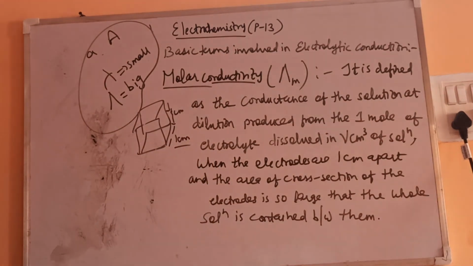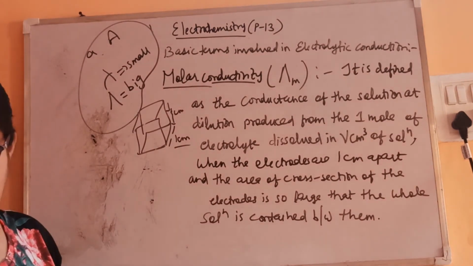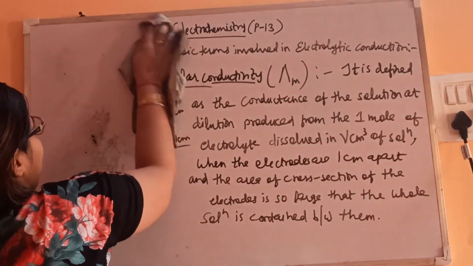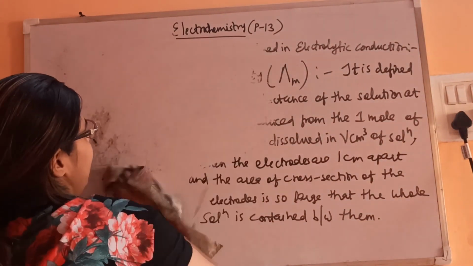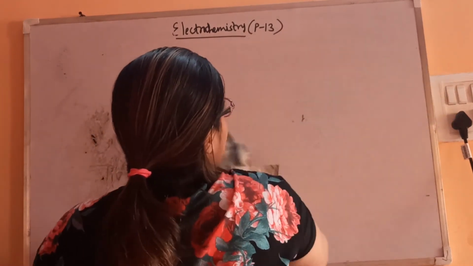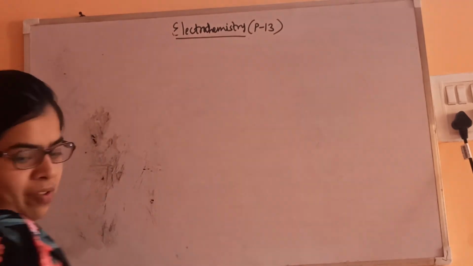Now let's see mathematically the relationship between the molar conductivity and the specific conductivity. Mathematically, what is the formula?